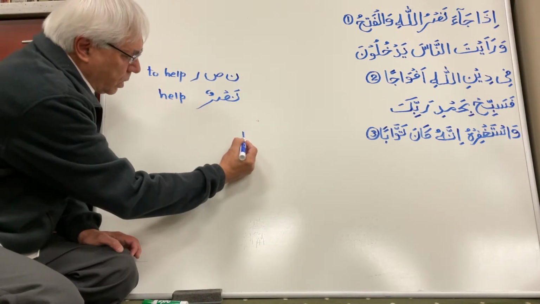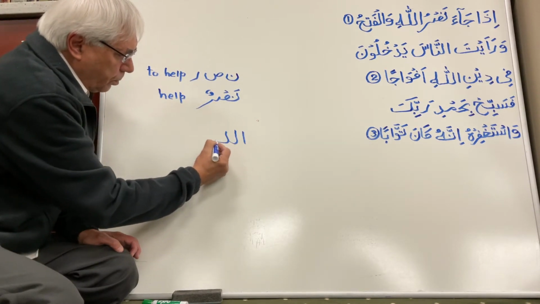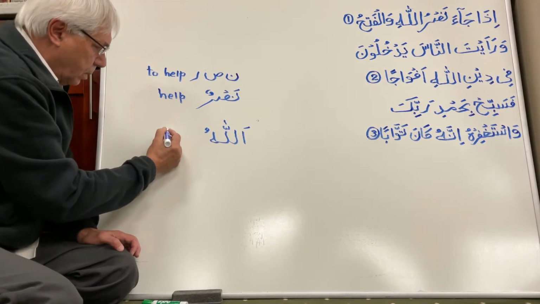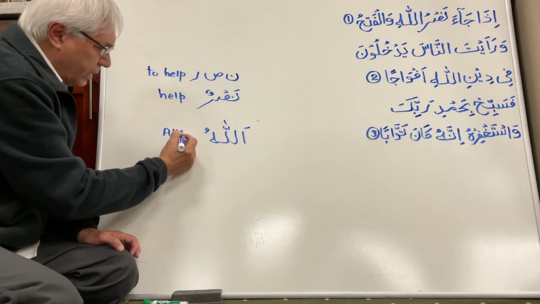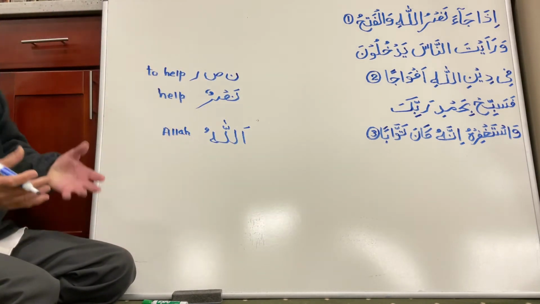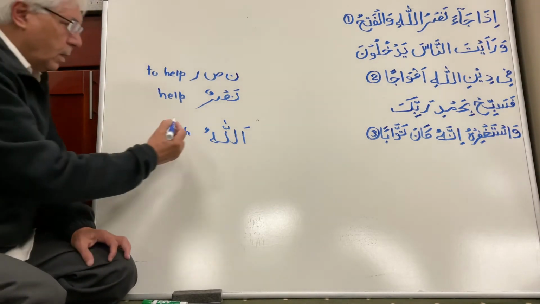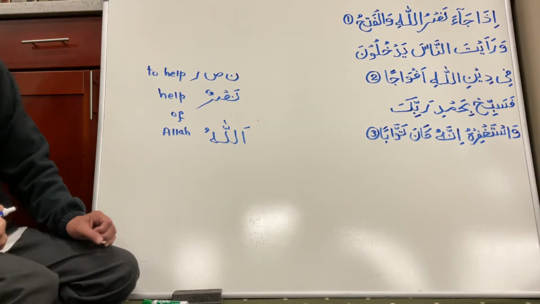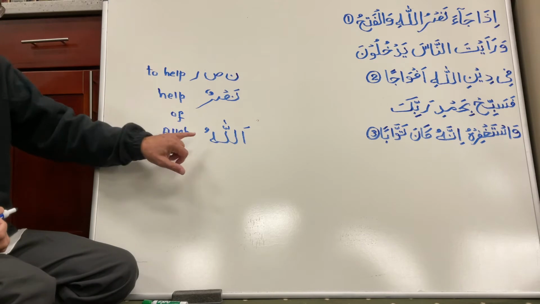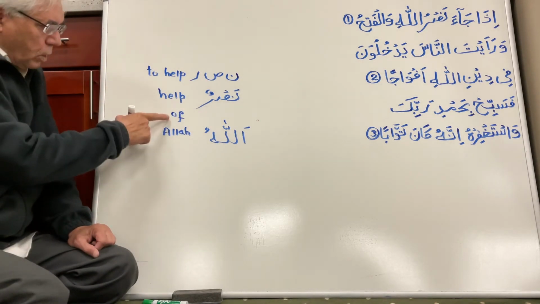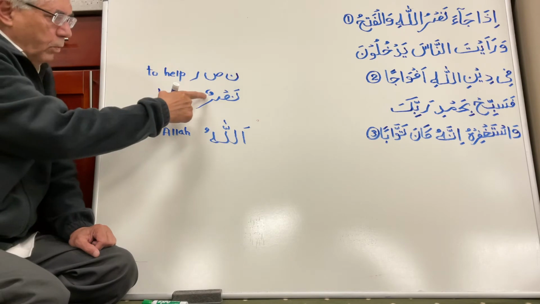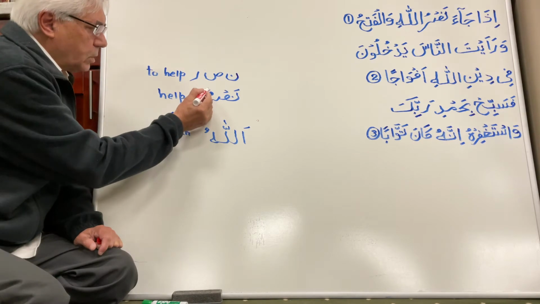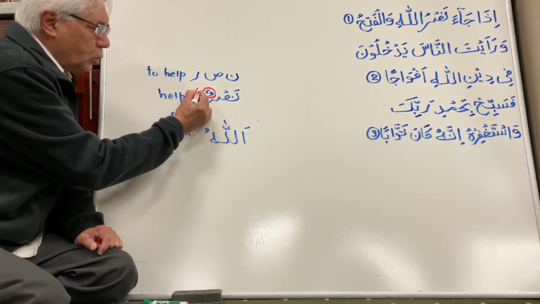Now, the other word is Allahu. So this is Allah. Now we are going to apply the rule of idafa. The rule of idafa is that you combine these two nouns by putting an of in between. So this will become help of Allah. In Arabic, we have been repeating that in order to bring this concept here, we look at the first word and we change two dhammas or two pesh into one. So this will become nasru.